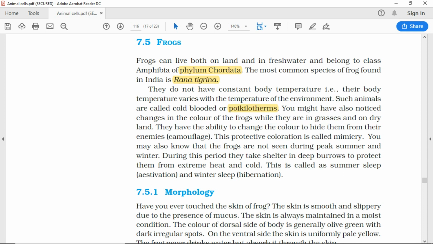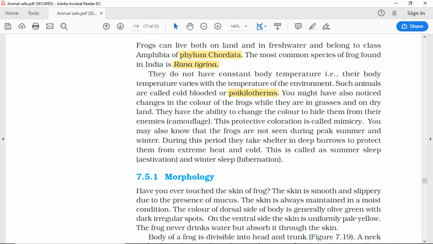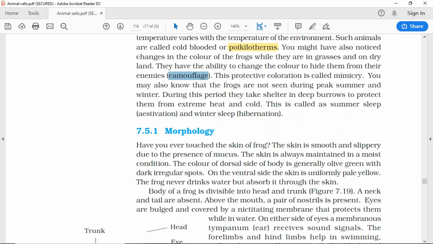You might have also noticed changes in the color of the frogs while they are in grasses and on dry land. They have the ability to change the color to hide themselves from their enemies, camouflage. This protective coloration is called mimicry. You may also know that the frogs are not seen during peak summer and winter. During this period they take shelter in deep burrows to protect themselves from extreme heat and cold. This is called summer sleep, estivation, and winter sleep, hibernation.